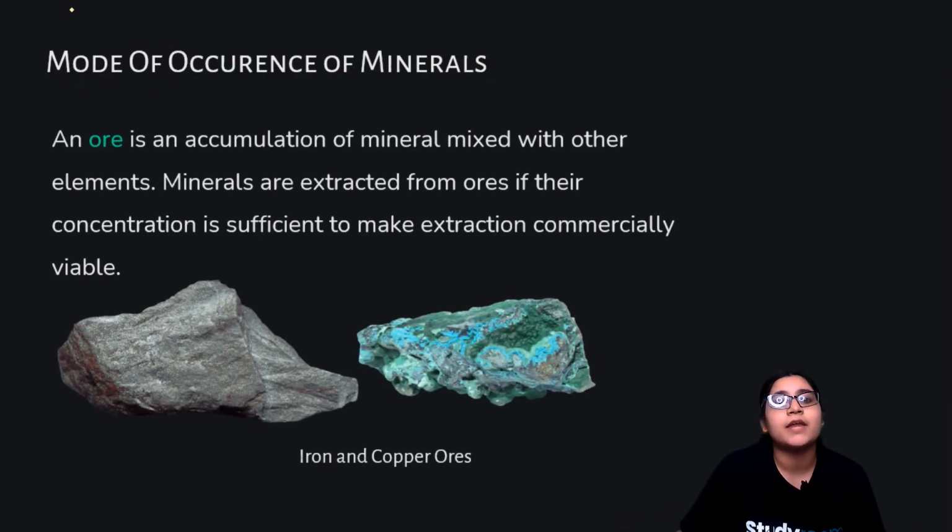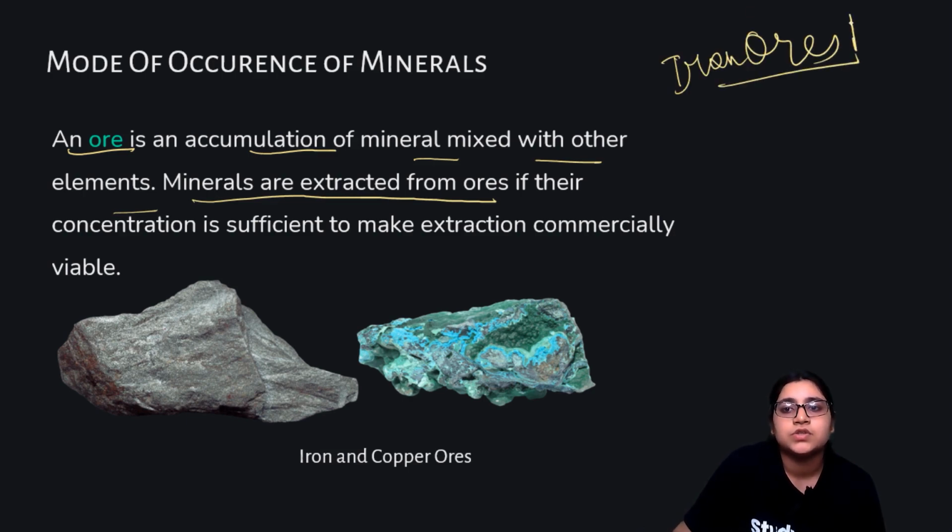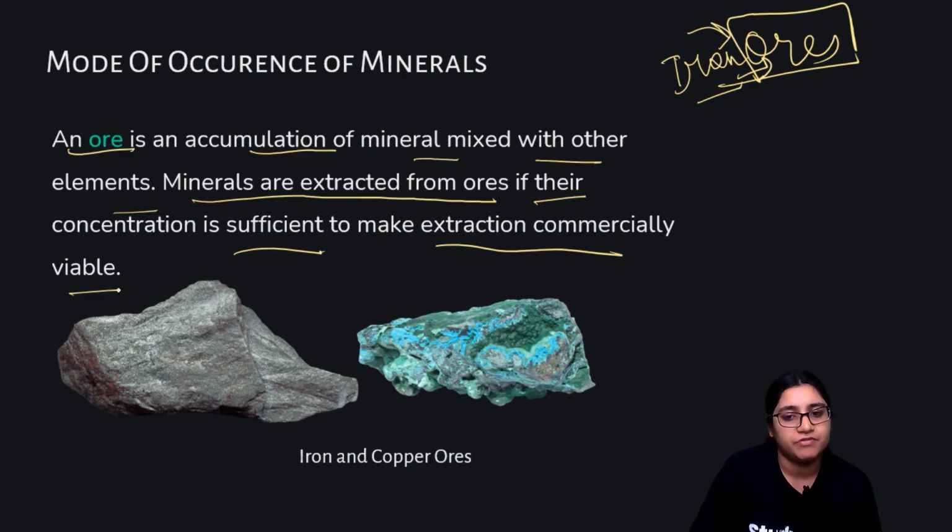Moving on, there are modes of occurrence of minerals. So there is ore. Ore is an accumulation of minerals mixed with other elements. Minerals are extracted from ore. You have all already heard about iron ores. These are the natural habitat, you can say, where iron is easily found, but it is mixed with several other minerals and elements. They are extracted from ores if their concentration is sufficient to make extraction commercially viable.